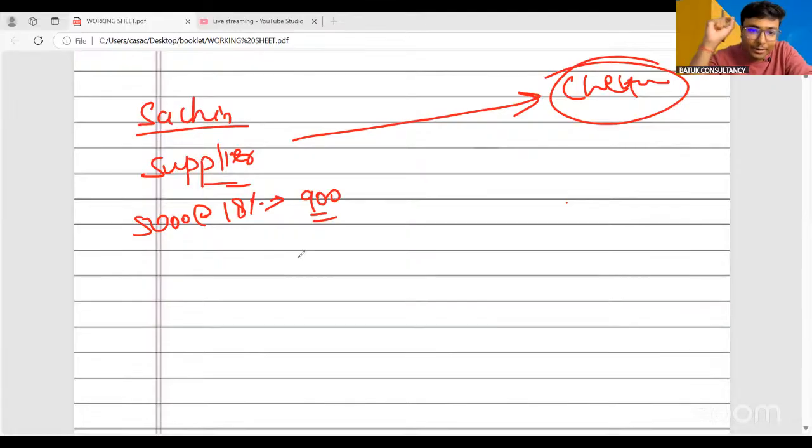So I have made a particular supply of service to Mr. Chetan for 5,000 rupees and the rate of GST is 18%, 900 rupees. Mr. Chetan is also registered under GST. So when I issue the invoice to Mr. Chetan for 5,000 rupees, Chetan also wants to claim the input tax credit. So the government is saying that Mr.